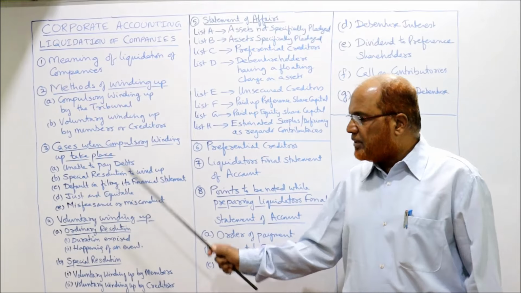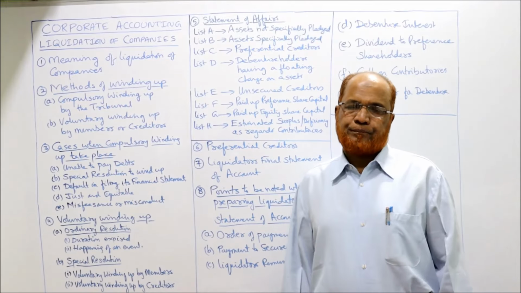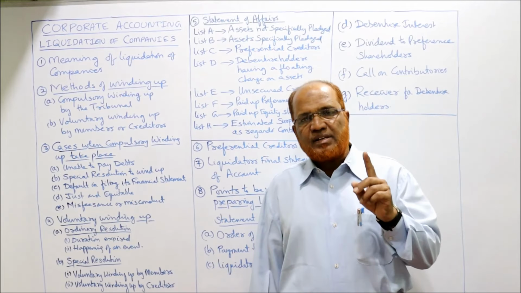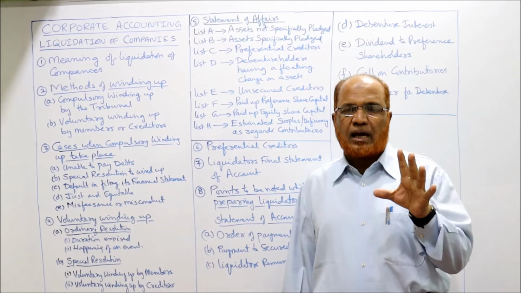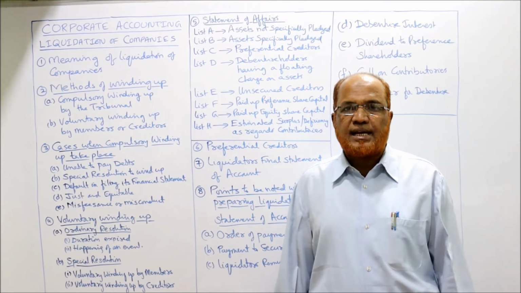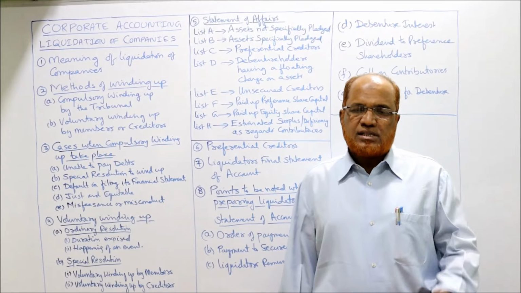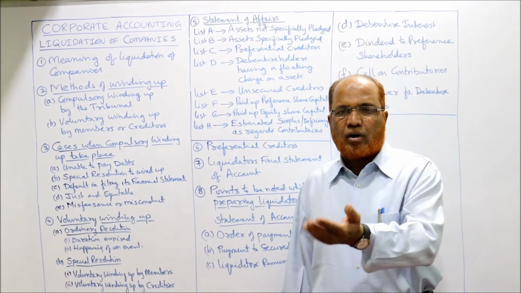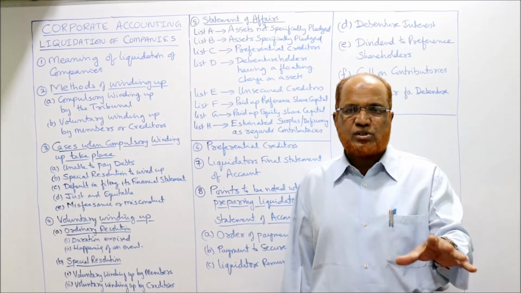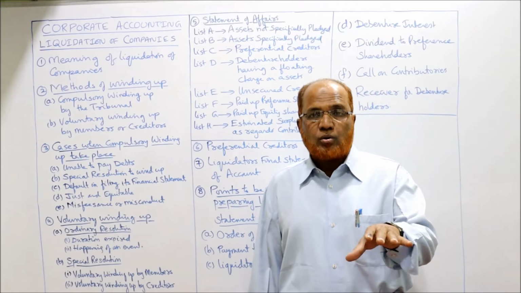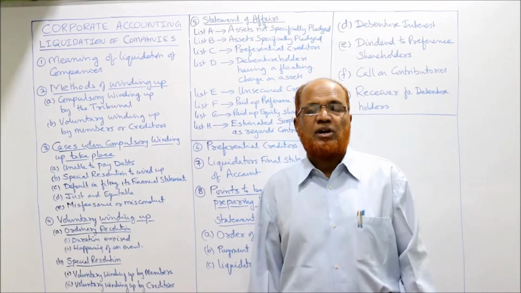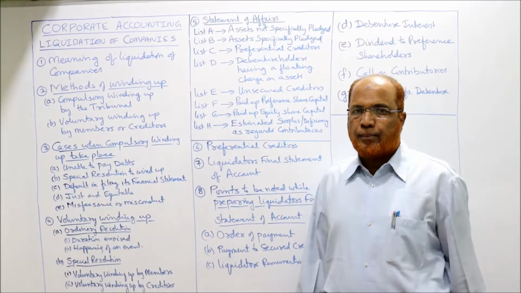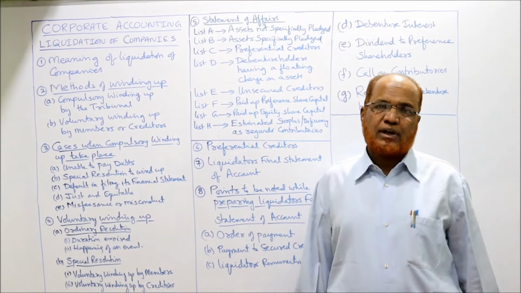Now, whatever may be the method of winding up of the company, some documents and statements have to be prepared. The first statement which is prepared at the time of winding up of the company is the Statement of Affairs. The Statement of Affairs is a statement which should be prepared by the director, secretary, or an authorized person, chief officer of the company. He has to make out and submit this Statement of Affairs within 21 days from the date of winding up order to the liquidator of the company.